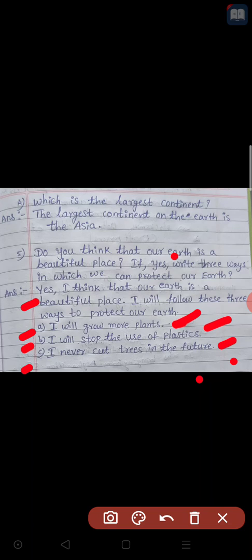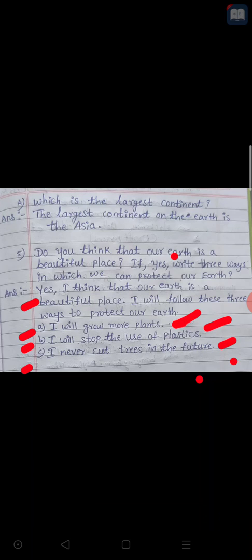So these are all the questions and answers of this second chapter. You can write all these 5 questions and answers in your CW, social CW. You can write and take a photo of your CW and send it to me through WhatsApp. Complete this and send it to me through WhatsApp. I will share these images to your WhatsApp group. Please complete this today itself and send to me today itself.